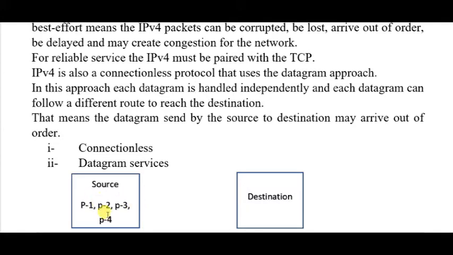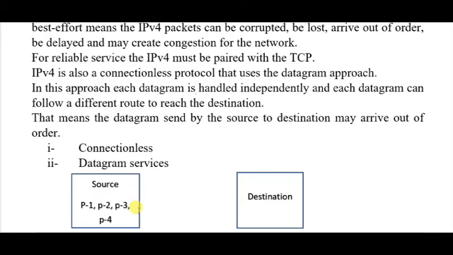So P1, P2, P3 and P4 can take any route to reach the destination. While arriving at the destination, there is no guarantee that they come in the sequence P1, P2, P3, P4. The packets may arrive like P4, P2, P1, P3. That's why it is called a connectionless protocol.